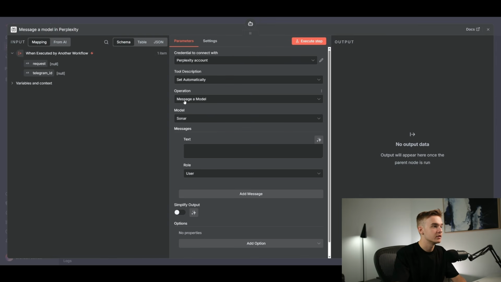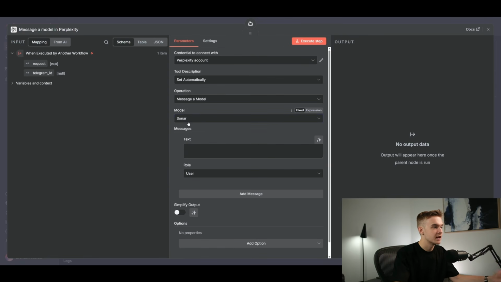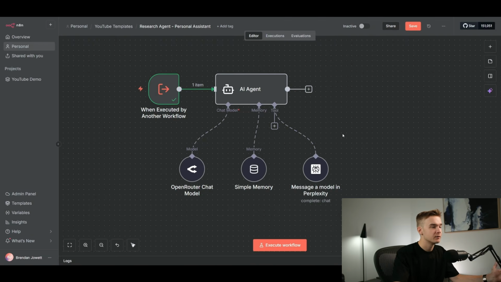And then what we're going to be doing is messaging a model. Super simple, just like any sort of AI model that we're going to be making a call to. For the model, they've got a few different models here with Deep Research, Pro, Reasoning Pro. I don't know why they have so many different names here for different types of models. You can do the research as to which one's best for which. I'm just going to keep it on the basic one. I'm going to let our AI agent define what we're going to be sending off to our research agent here. Otherwise, that's pretty much all that I'm going to be configuring for this.